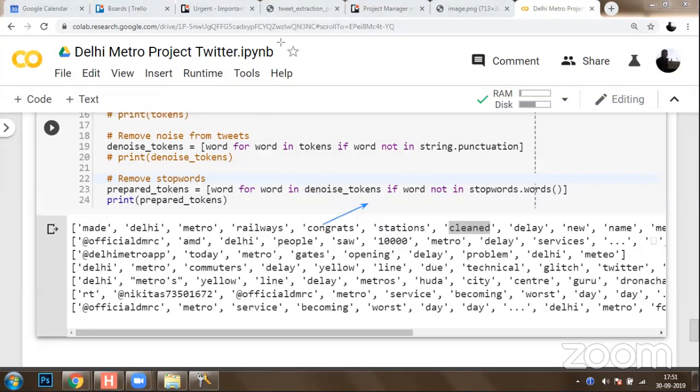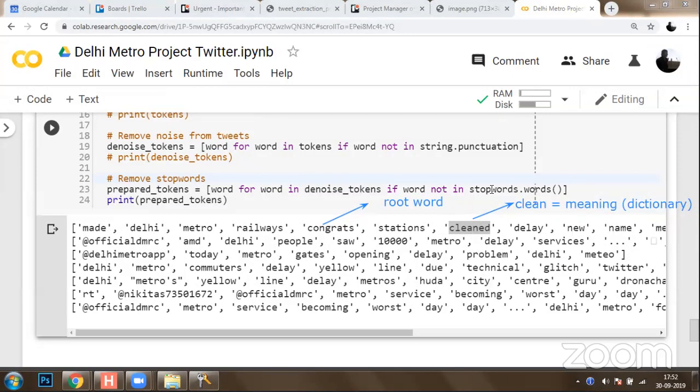For congrats, we have to identify the root word. For example, the actual root word for "cleaned" is "clean". Clean is a word which has a meaning listed in the dictionary, which we can identify. But the computer will not be able to understand what cleaned is.